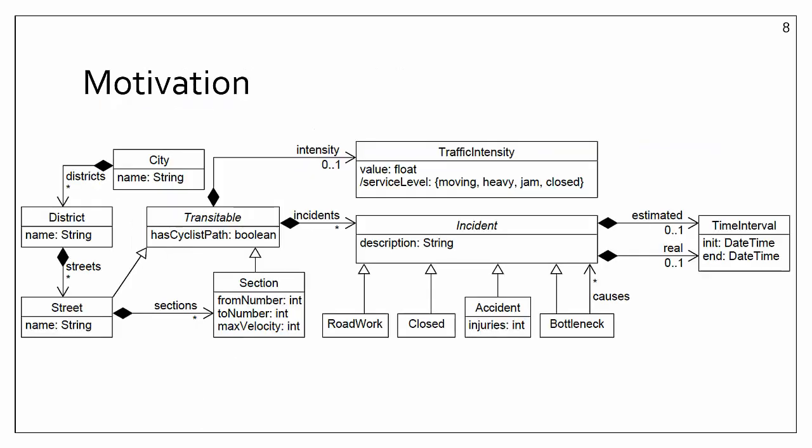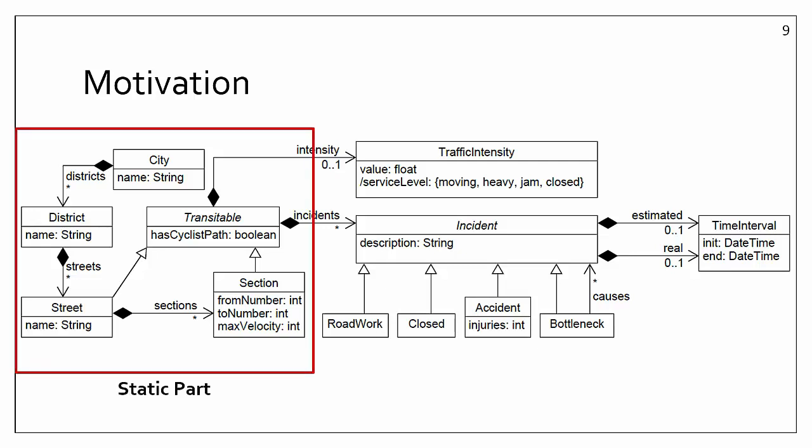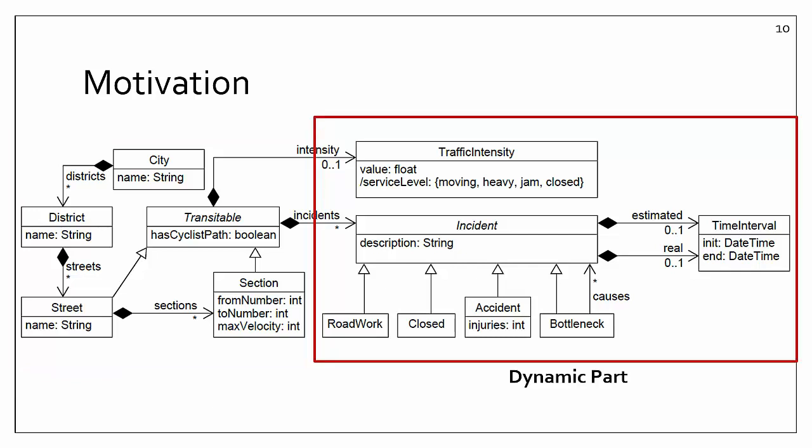To motivate this work, suppose a city hall would like to provide open access to its real-time traffic information system. With the growth of the open data movement, this is a common scenario in many cities. This data is divided into, first, a static part of the information like city, district, streets, and their speed limit. And then a dynamic part, updated in real time, like the traffic intensity in the street or possible incidents.